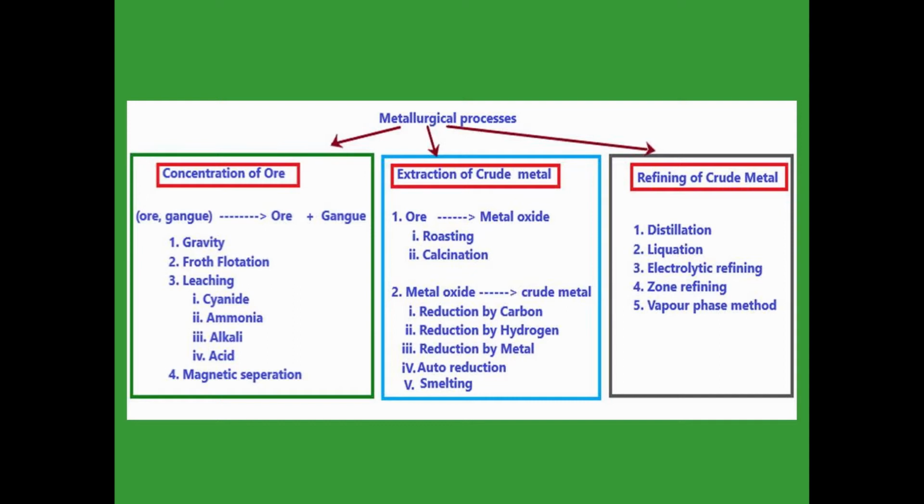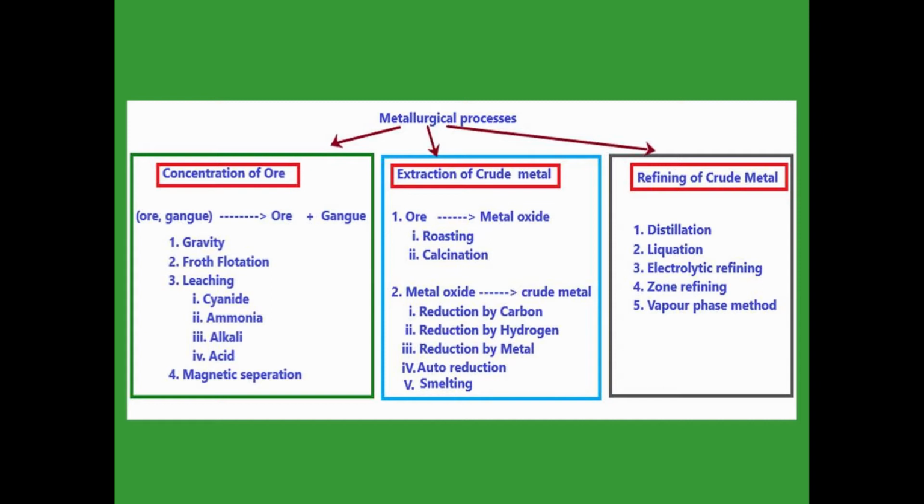Then the next process, extraction of crude metal. From the concentrated ore we get the crude metal by applying two methods. One is that the ore on heating gives metal oxide. For this process we use roasting and calcination. Then second, we get the metal oxide, from which we have to remove the oxygen so that we get the crude metal. For that we apply 4 methods: reduction by carbon, reduction by hydrogen, reduction by metal (auto reduction), and smelting. So these are all the processes we have learned in 2 videos.